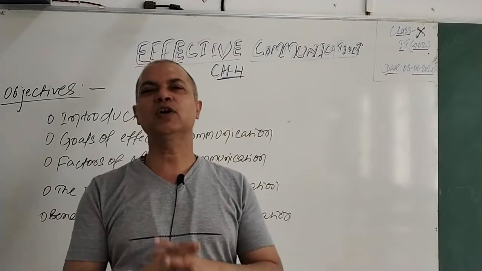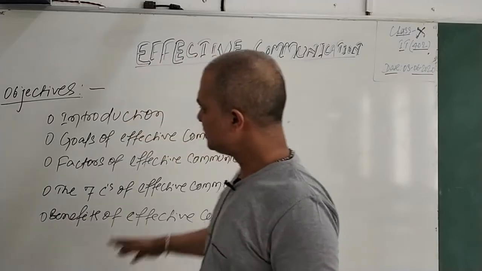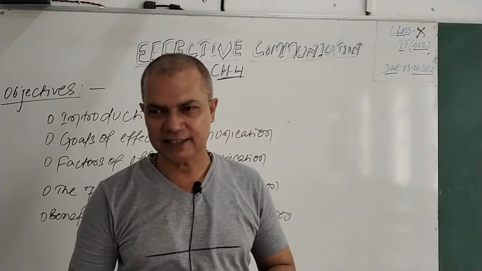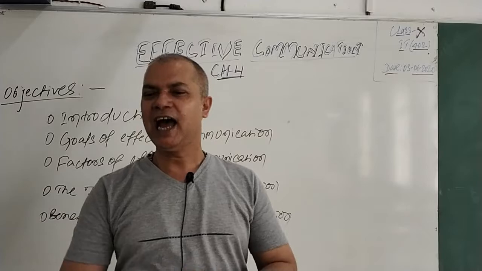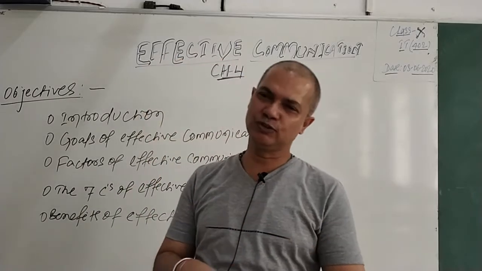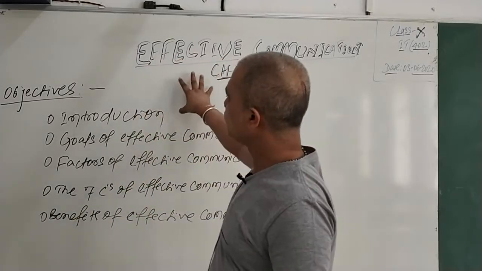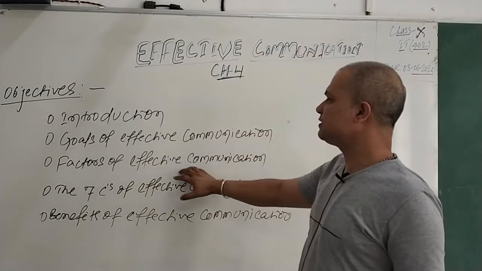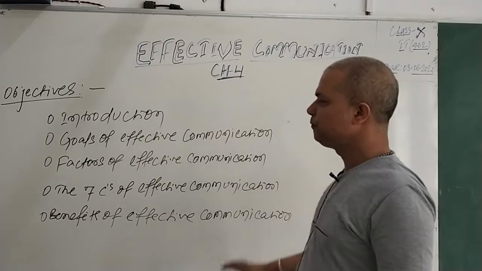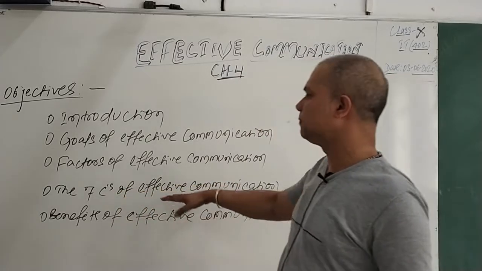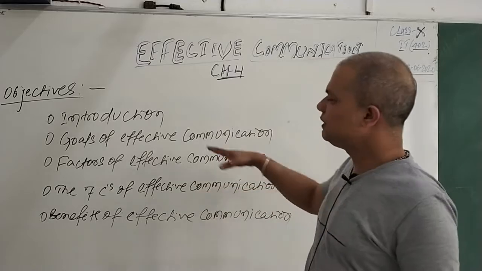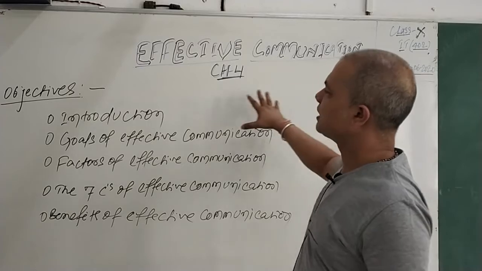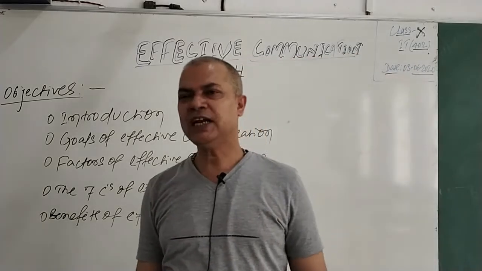So once you are communicating, please pay attention to have effective communication, and you should be able to deliver exactly what you really want to. Then we'll see the goals of effective communication, the factors of effective communication, the 7 C's or principles of effective communication, and the benefits of effective communication. These are the objectives of today's class. Let's see one by one.